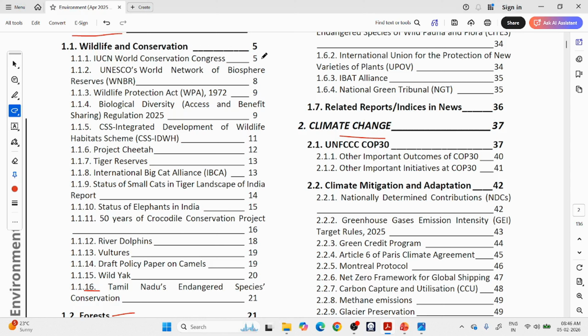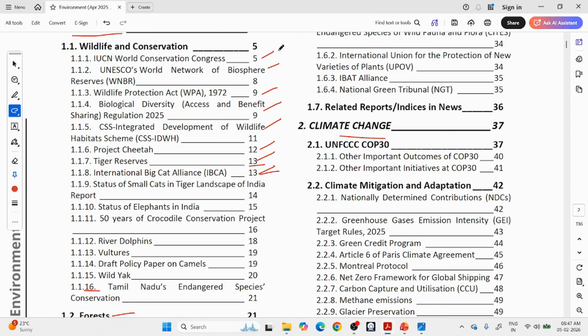So we have completed the IUCN World Conservation Congress. We have completed the World Network of Biosphere Reserves. We have completed the Wildlife Protection Act. We have completed the Biological Diversity Regulations and the Integrated Development of Wildlife Habitat Scheme. We have seen Project Cheetah. We have seen Tiger Reserves. So till this part we have covered. We have to start from the International Big Cat Alliance.